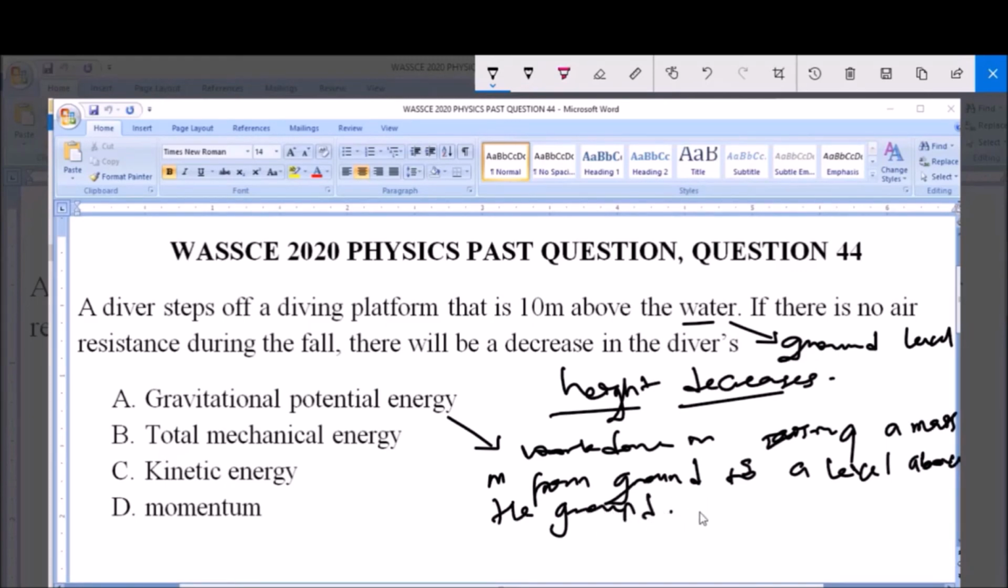Now this gravitational potential energy depends on height, meaning that gravitational potential energy is directly proportional to height. And this can be seen from the expression: gravitational potential energy is given as mgh. So when this diver dives and begins to fall, the height decreases, and due to the decrease in height, there will be a decrease in gravitational potential energy, because it is directly proportional to the height. So due to the decrease in height, there will be a decrease in gravitational potential energy, and that is option A, which is the answer to this question.